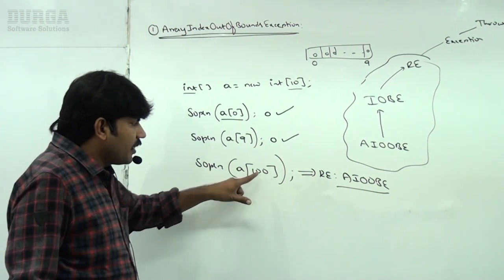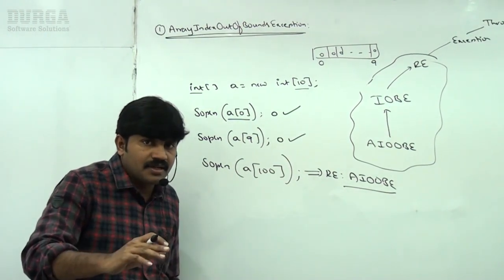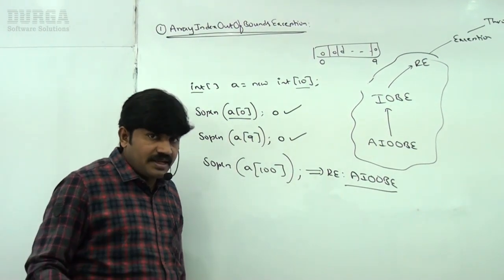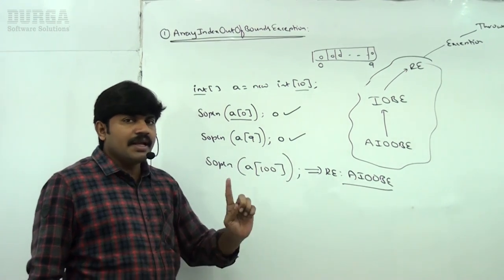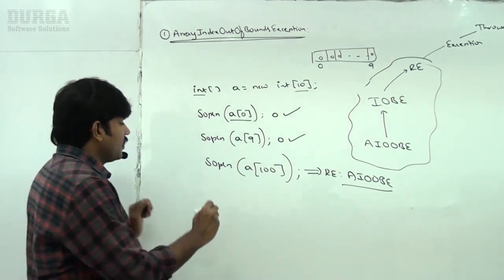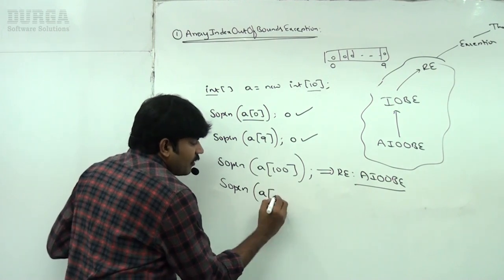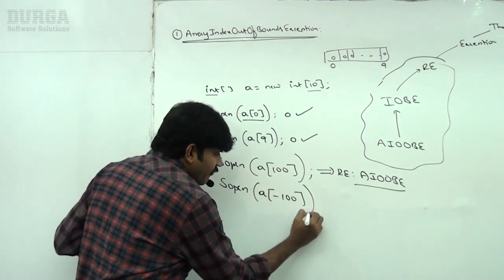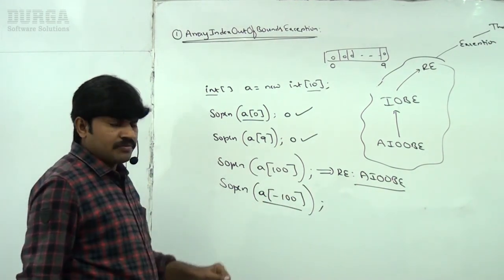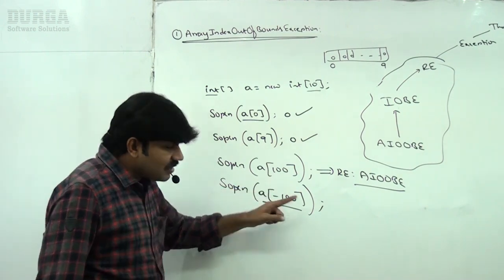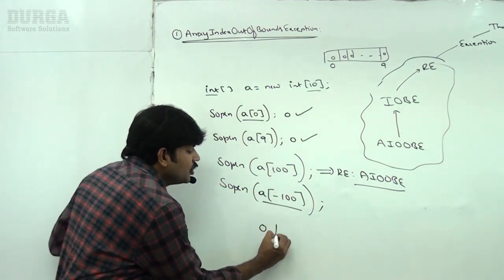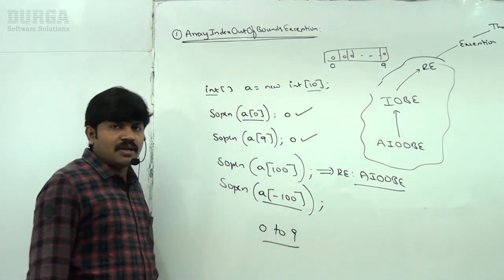So if you are trying to access an array element with an out of range index, we are going to get ArrayIndexOutOfBoundsException. Now System.out.println(a[-100]). Whether it is positive or negative, no problem. It is not in the range. The valid range is 0 to 9 only.